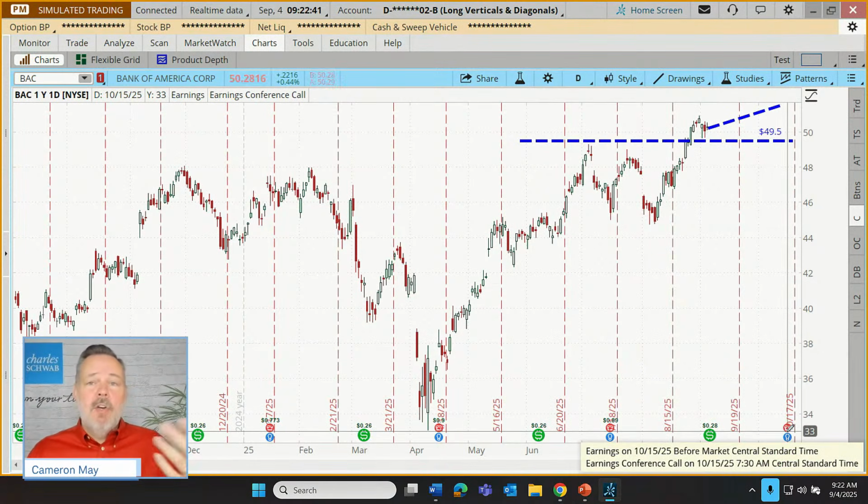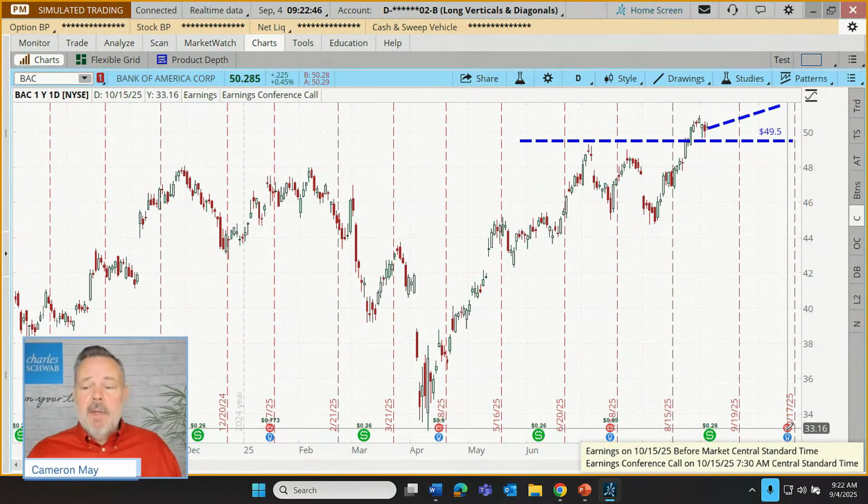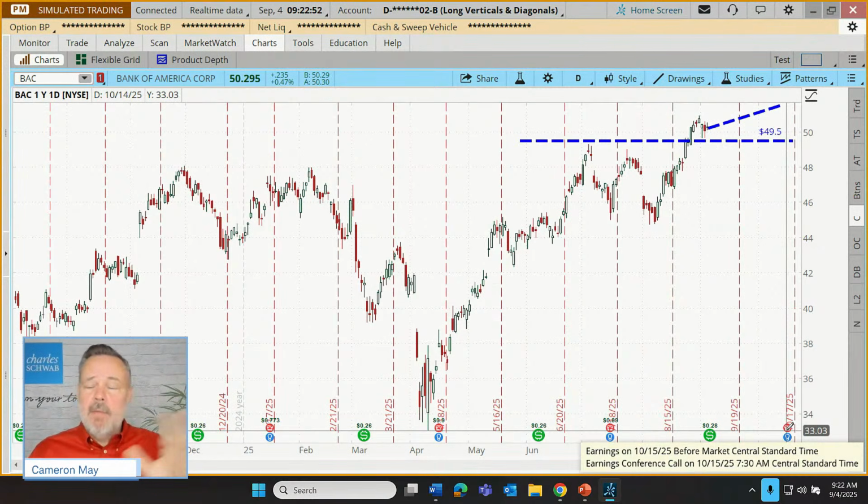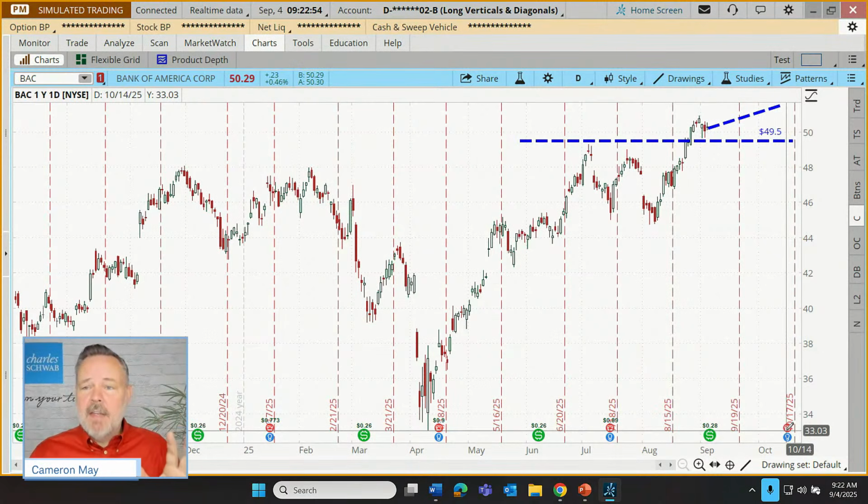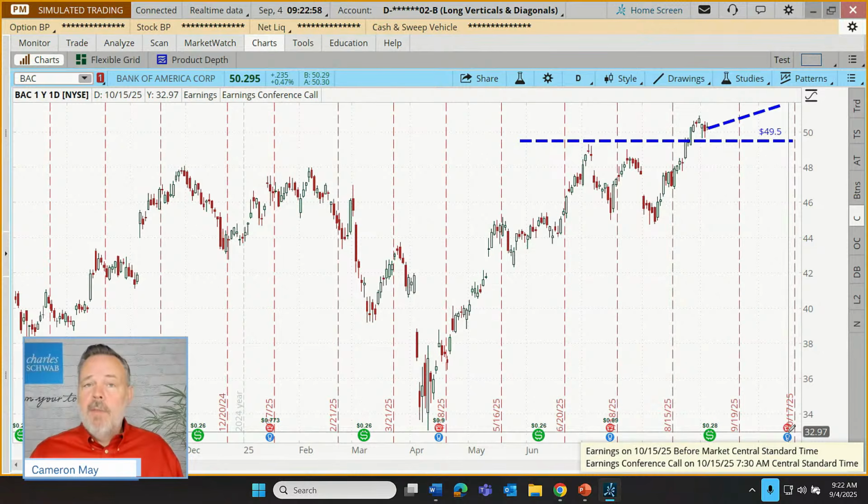Now, our trade could succeed or fail on its own merits, obviously, but this earnings announcement can just come and throw in, even if a trade is working out, it can throw a kink in the works, cause this thing to reverse. Maybe some traders just prefer to avoid that event. So let's just say we're going to construct our trade so that it's concluded before this earnings announcement, which looks like it's scheduled for the 15th of October.